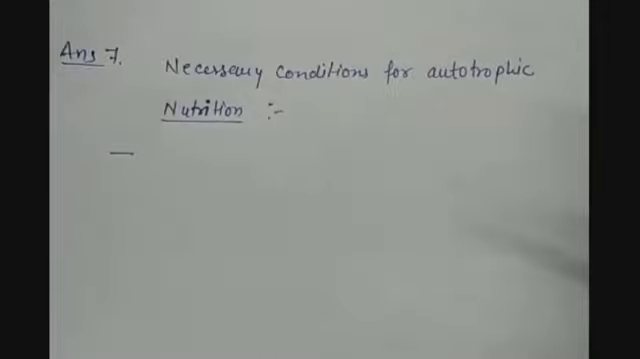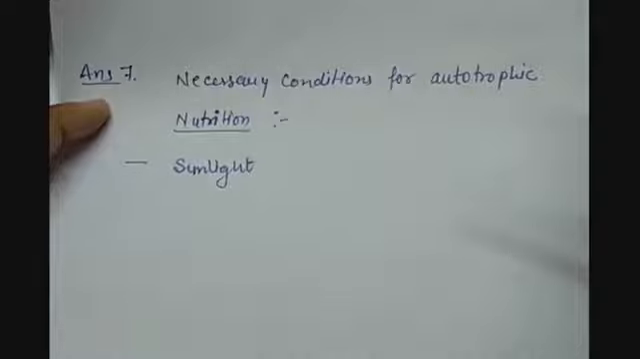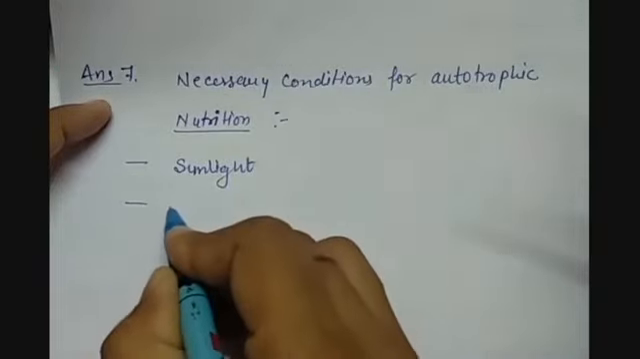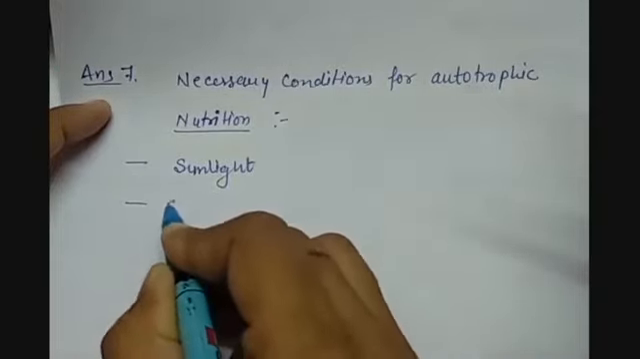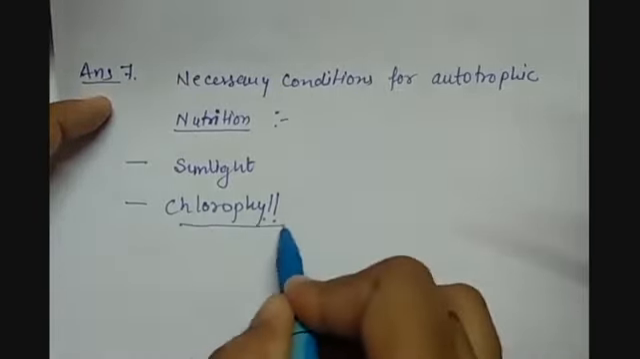So, the necessary conditions for autotrophic nutrition are the presence of sunlight, so that the water can be split into hydrogen and oxygen. Then we have, the plant should have the chlorophyll, which is capable of trapping the sunlight into it. So if chlorophyll is not present, sunlight will not be trapped. So chlorophyll absorbs the sunlight.